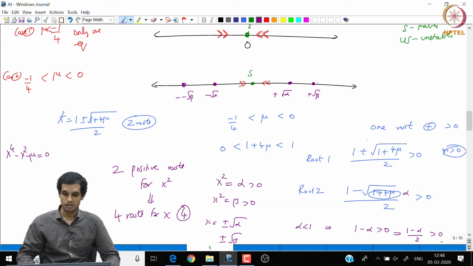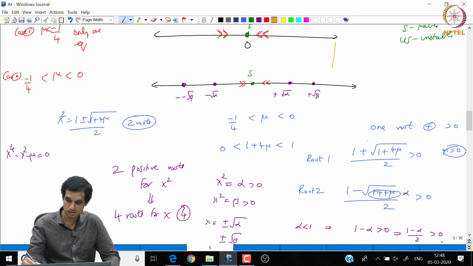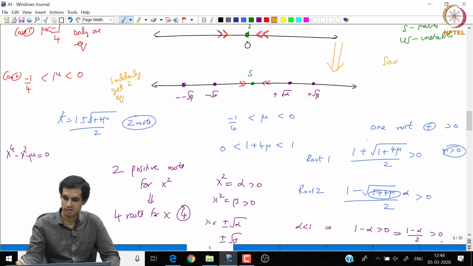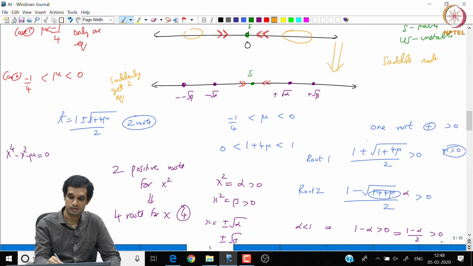So, again, typically, if you see, from nowhere we suddenly get two equilibria. So, again it is a signature of a saddle node bifurcation. We didn't have any equilibrium, and suddenly we are now getting two equilibria. So, this is the signature of a saddle node.